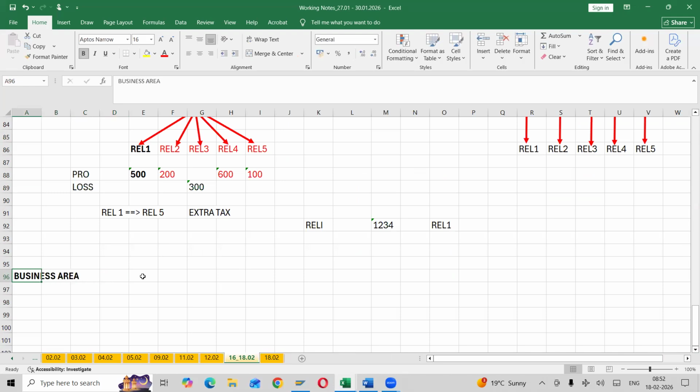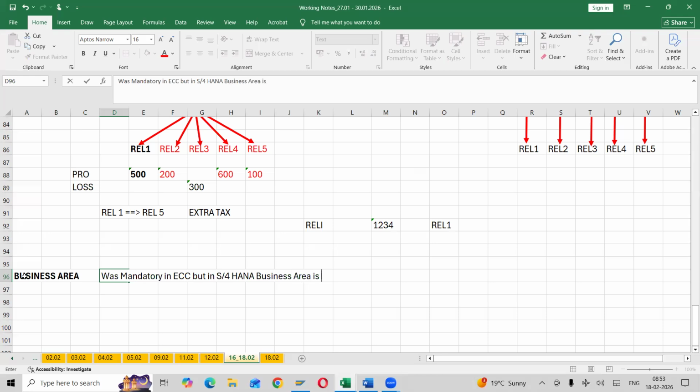In SAP, the business area was mandatory in ECC, but in S4 HANA, business area is replaced with segment.